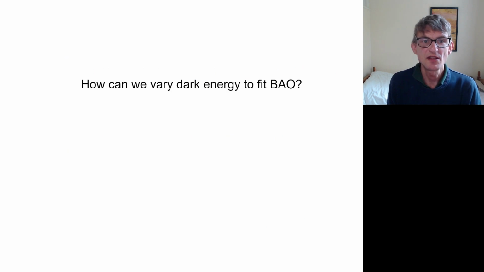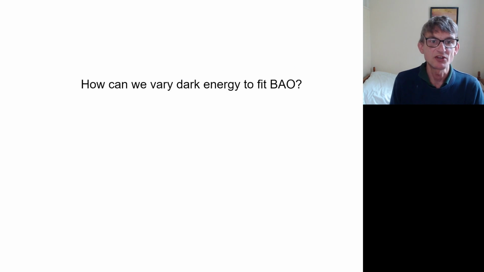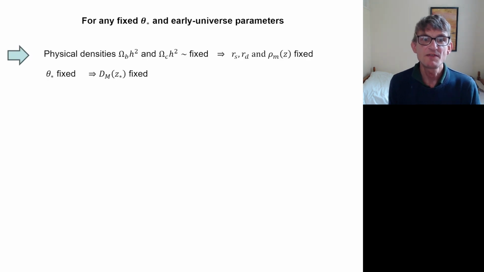So what can we learn about dark energy from the BAO measurements that we've got? How can we vary the dark energy model in a consistent way to fit the data that we have? So I'm going to assume here that the physical densities are fixed, the matter density, the baryon density. So we know from that the drag scale, the sound horizon scale, and we also know the evolution of matter,